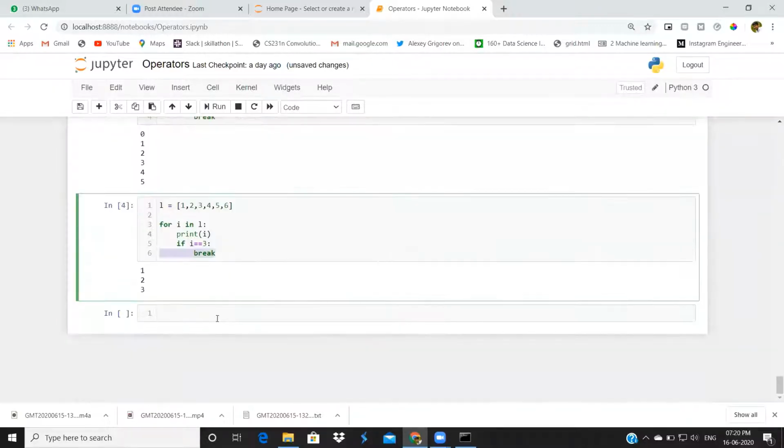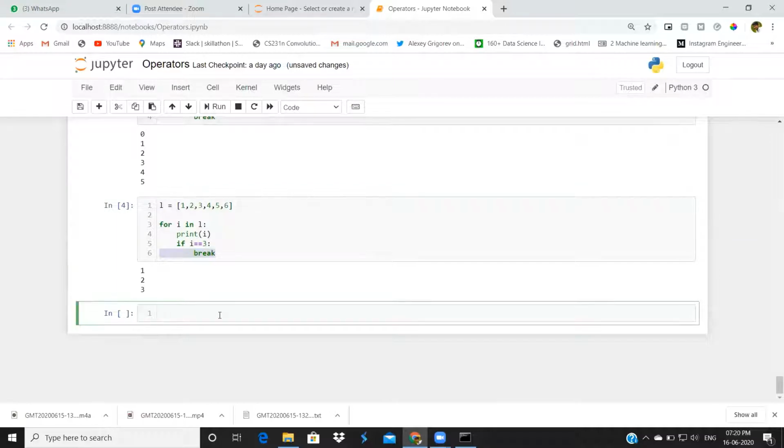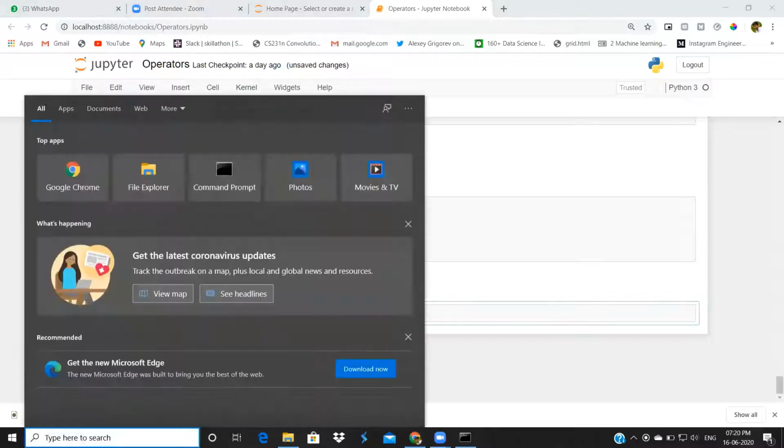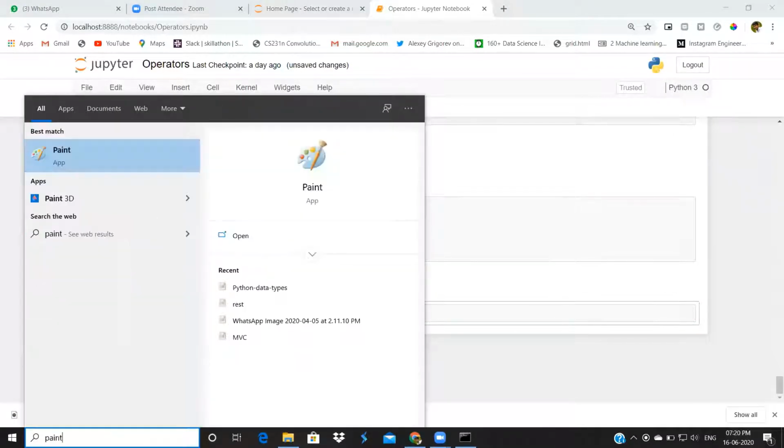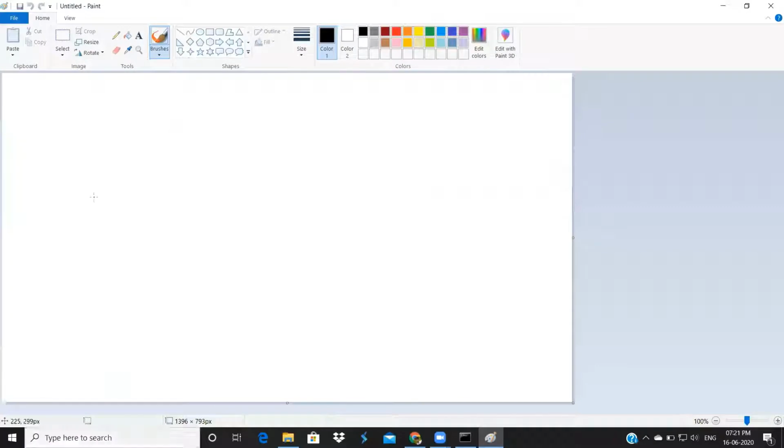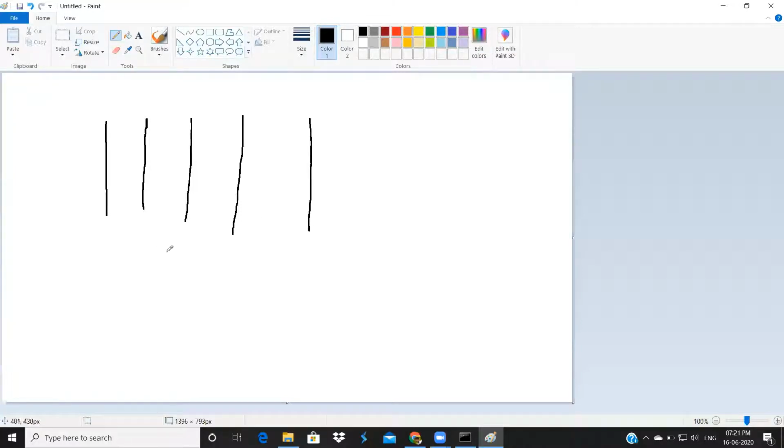Now we will go for continue. Continue simply skips one iteration. Suppose I'll explain with an example in Paint. We are running a loop for 5 iterations. This is the first iteration, second iteration, third, fourth, and fifth. Suppose when i equal to 3, I give a break statement there.